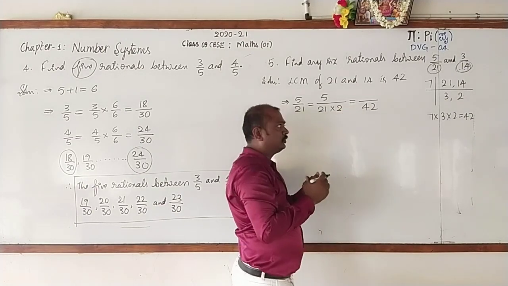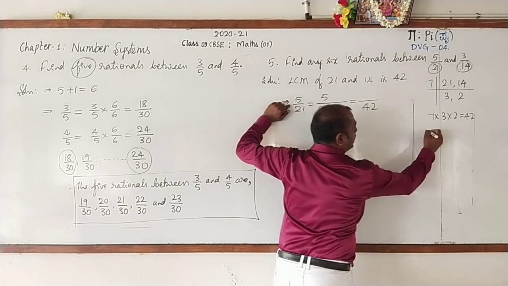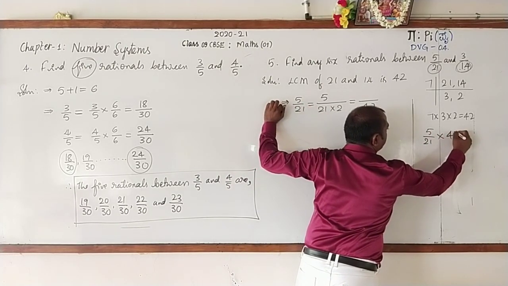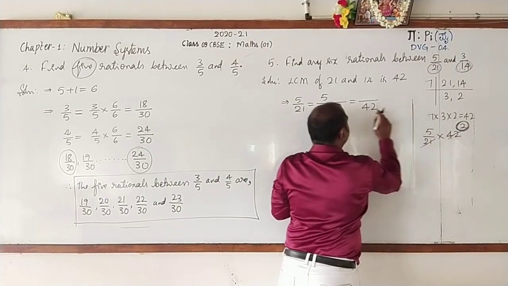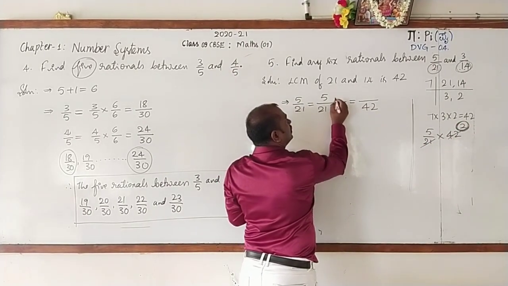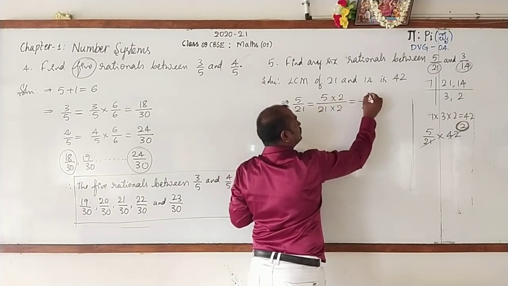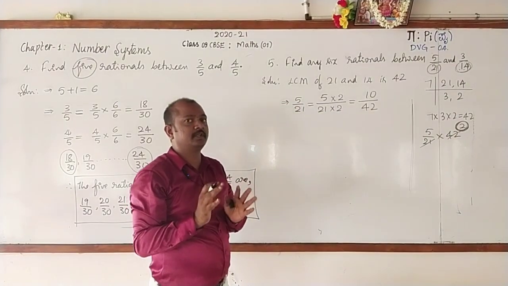If you do not know, you can do one thing. Here in the working column, write that rational number as it is, 5 by 21, multiply by LCM 42. 21 ones are 21, 21 2s are 42. Write that 2 in the denominator as well as the numerator. Multiply: 5 2s are 10, 21 2s are 42. I hope that it is clear.